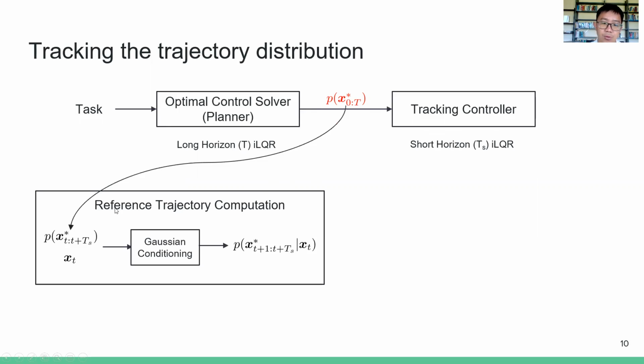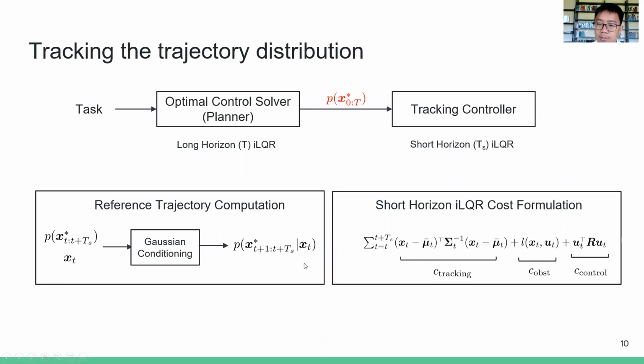Now at each time step, we need to compute the reference trajectory for the short horizon iterative LQR. And we do that by first extracting the marginal distribution from this trajectory distribution from time t to the next horizon. And by considering the current state of the robot, we can perform Gaussian conditioning to obtain the conditional distribution that is conditioned on x_t. Then we can use this in the LQR cost function, which is divided into three parts: the tracking cost, the obstacle avoidance cost, and the control cost.